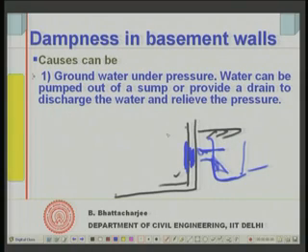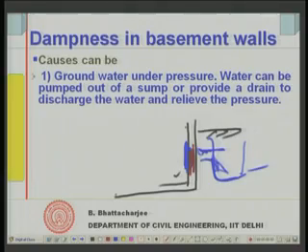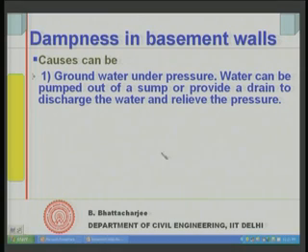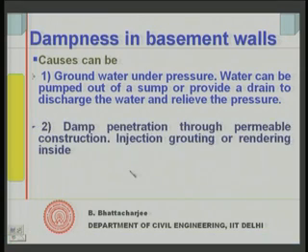The other thing could be to make this system as impervious as possible by various kinds of means, like putting injection or chemicals inside which will block the pores, because water can only come through if it is permeable. If there is permeation possible through this, then only it can come. So, you actually densify this or reduce its permeability. Sometimes you can give treatment here. So, these are the kind of remedial measures that would be available, but there is no one remedial measure; it would depend upon case to case.